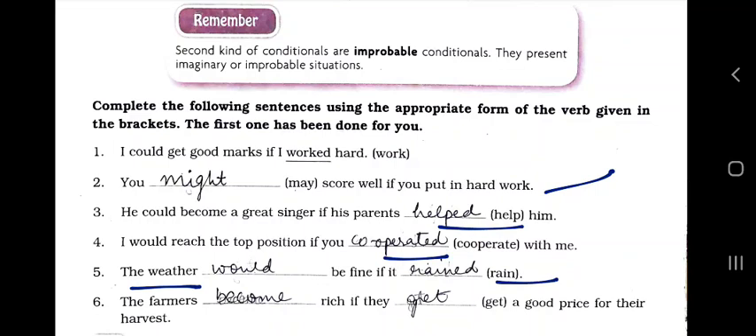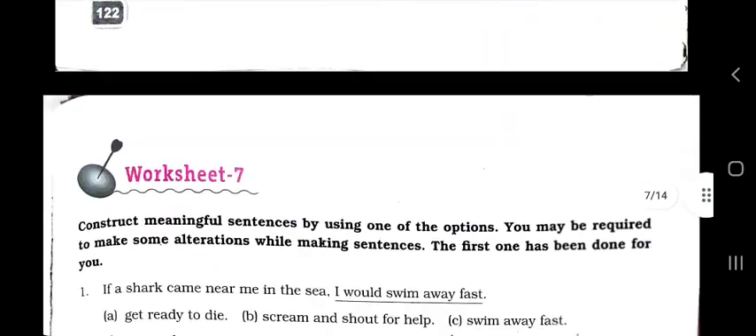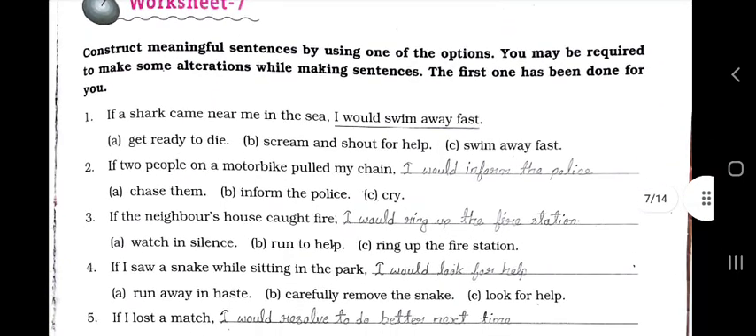The farmers would become rich if they got a good price for their harvest. Harvest means फसल. Now worksheet 7. Construct meaningful sentences by using one of the options. You may be required to make some alterations while making sentences. The first one has been done for you.